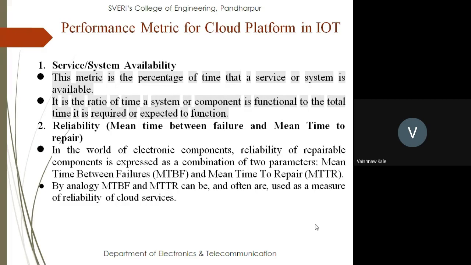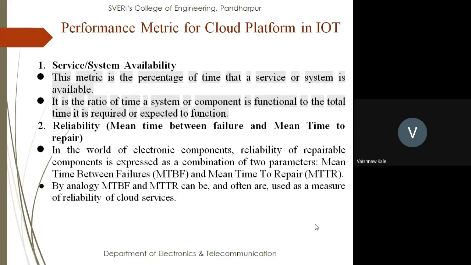The first one is service or system availability. This metric is the percentage of time that a service or a system is available. Availability of the system is nothing but your service or system availability. It is the ratio of the time a system or a component is functional to the total time it is required or expected to function.